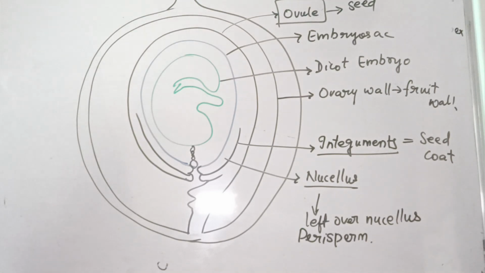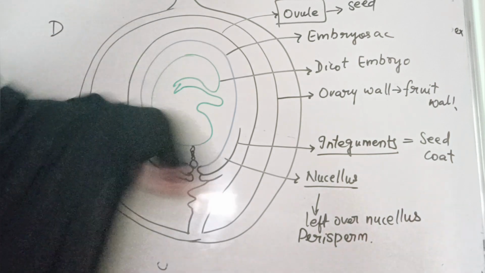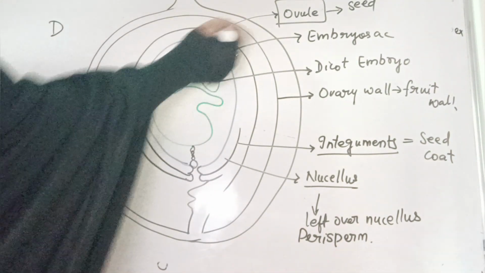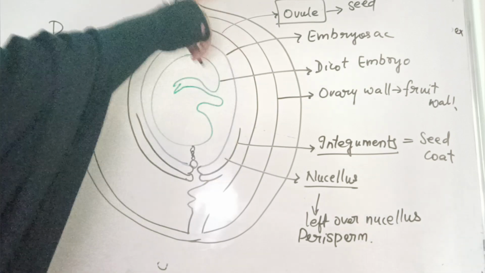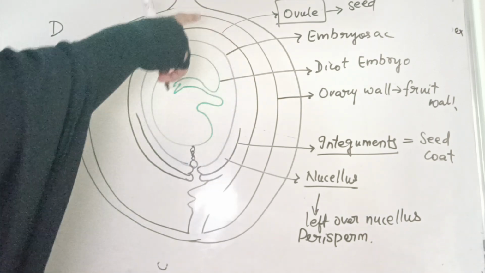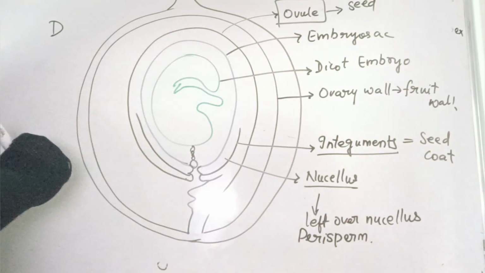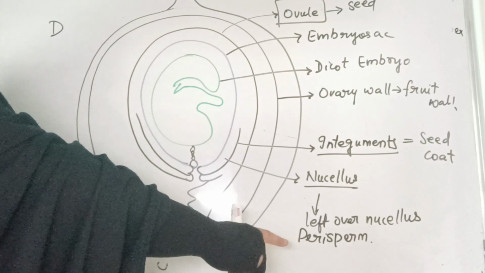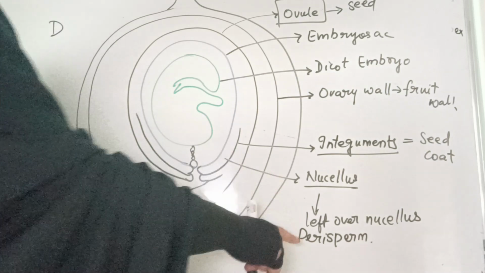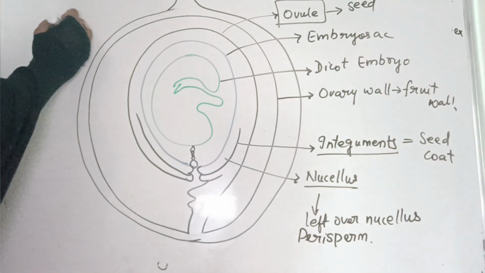Now this is the total scene of the dicot embryo. You can see that this is the ovary. Inside the ovary you find the ovary wall, ovule, and embryo sac. The ovary changes into fruit, the ovary wall changes into fruit wall, and the ovule changes into seed. Integuments will change into seed coat. The nucellus, if at all left over, is called perisperm, and whichever seeds have the perisperm, we call them perispermic seeds. I hope this is clear. Now this is the dicot embryo.